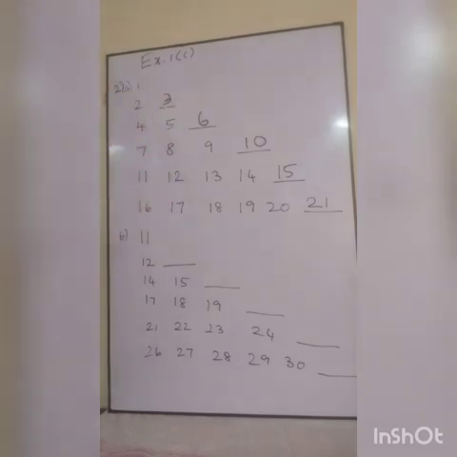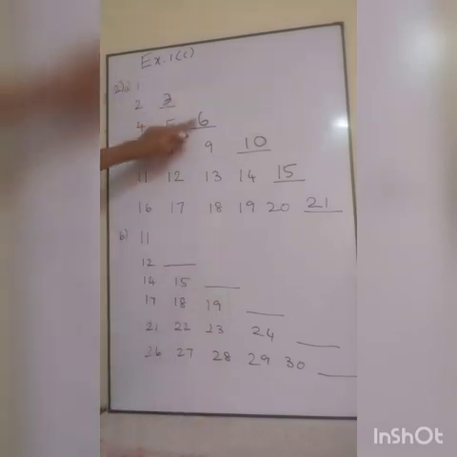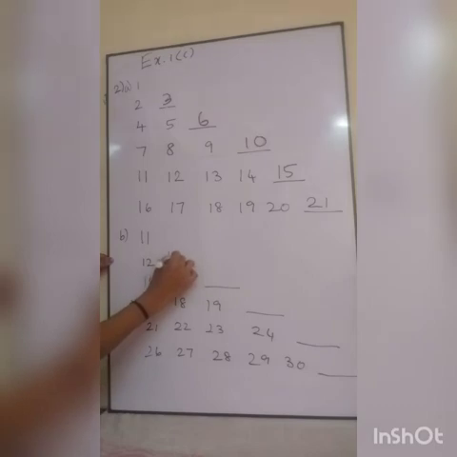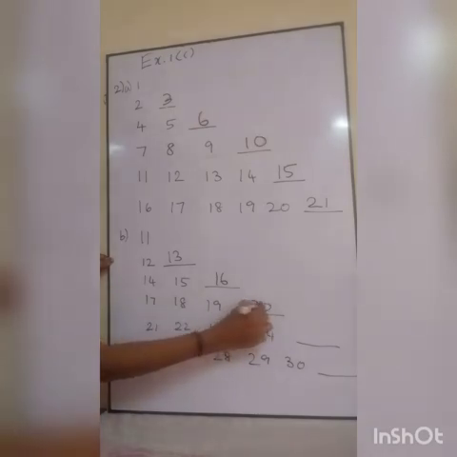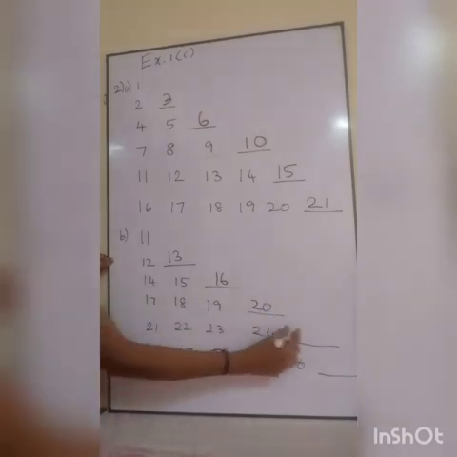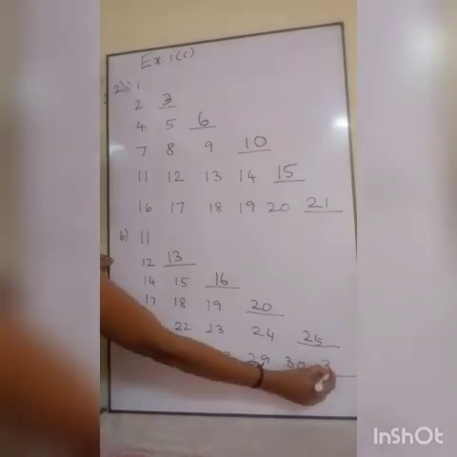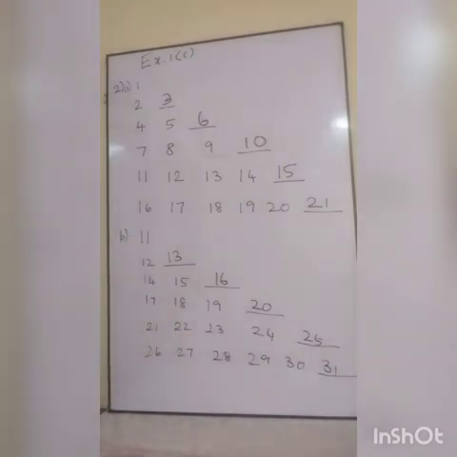This looks like some triangular numbers, right? 1, 3, 6, 10, 15, 21. So this is one of the triangular number patterns followed here. Next, 11, 12, 13, 14 is there, right? 15, 16, 17 is there. 18, 19, 20, 21, 22, 23, 24, 25, 26, 27, 28, 29, 30, 31. So this is also one of the triangular number patterns which is followed. Kindly note it down in your textbook.